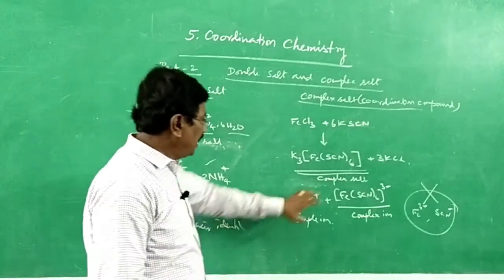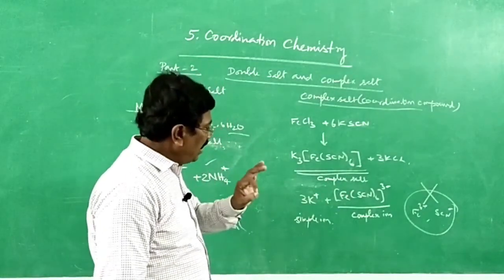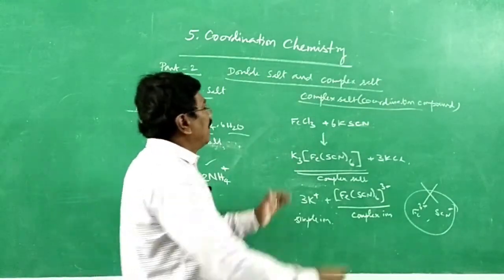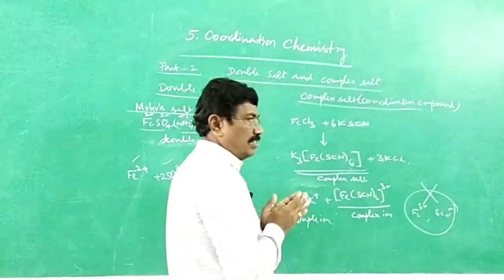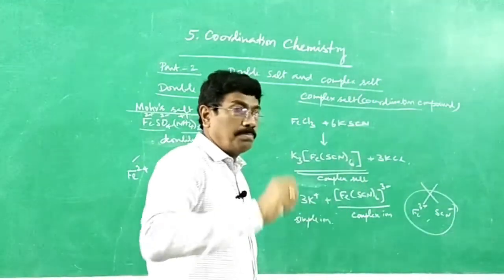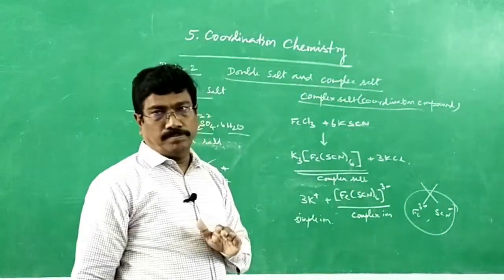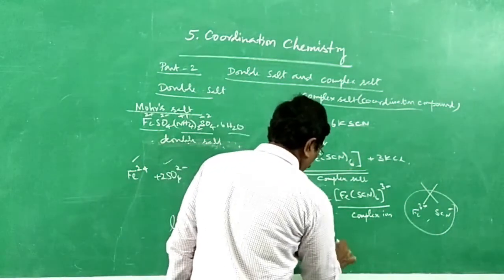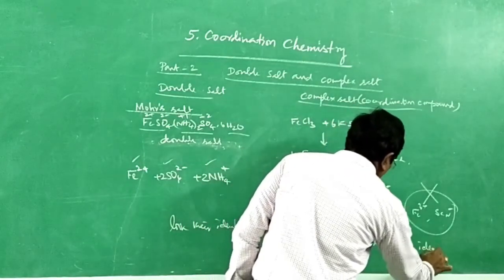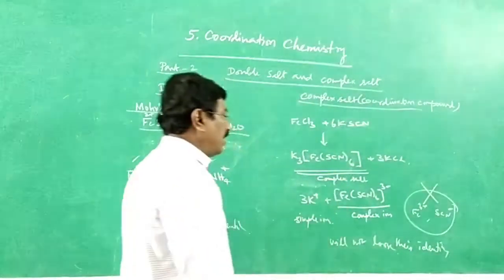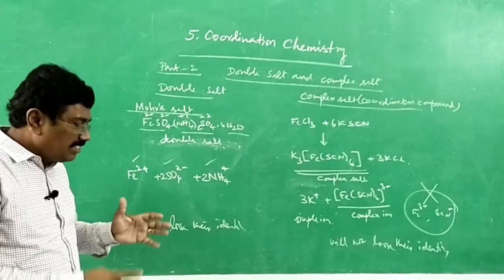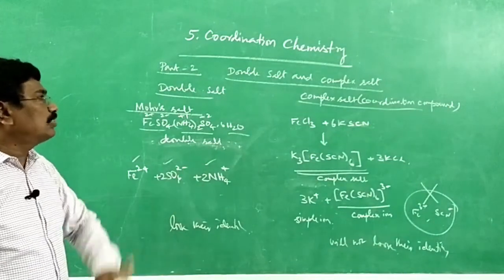All right. Here, in the complex salt, they won't lose their identity. They exist as this complex. Structurally, the coordination number happens to be 6. We say octahedral shape. That octahedral shape is retained. So, they will not lose their identity. Structure is maintained, octahedral shape is maintained because of the presence of ligands. Here, in double salt, not so. It exists as loose ions, free ions. So they lose their identity.